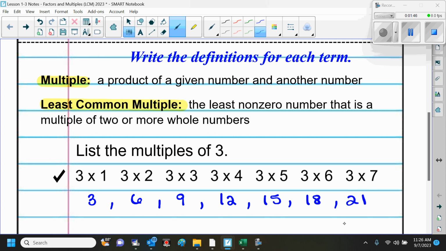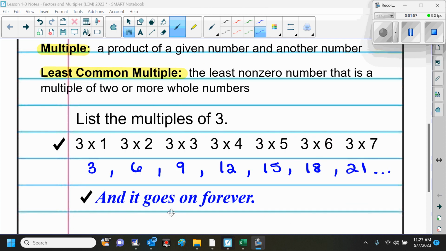Does it stop there? It just keeps on going and going until infinity. So we're just going to put dot, dot, dot. Okay? So again, it goes on forever until infinity.